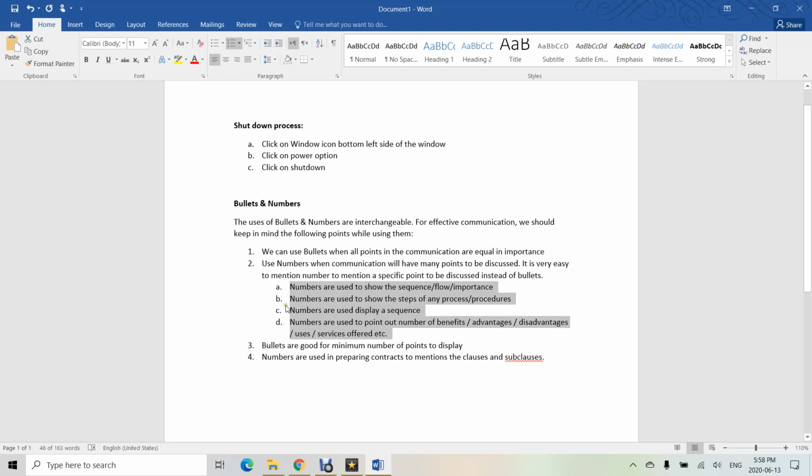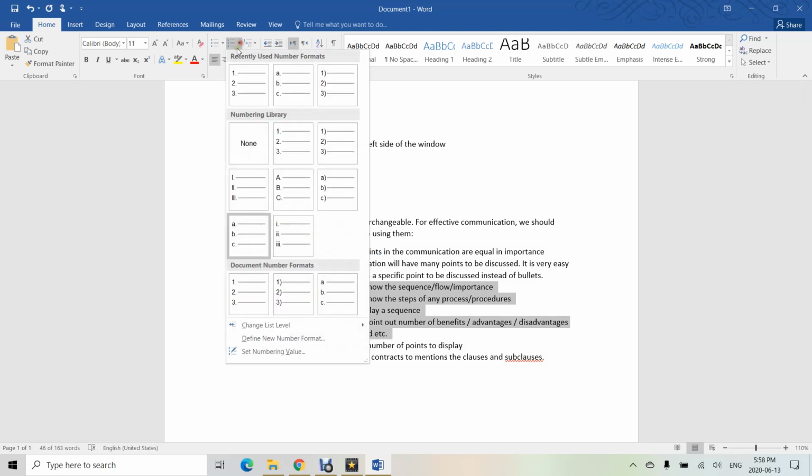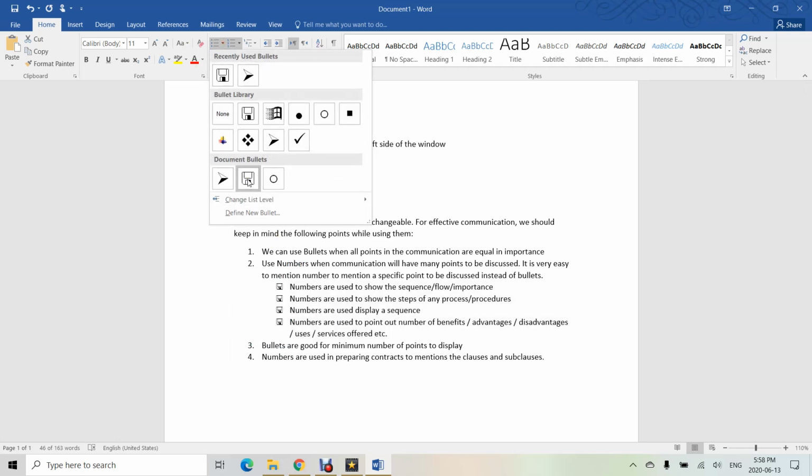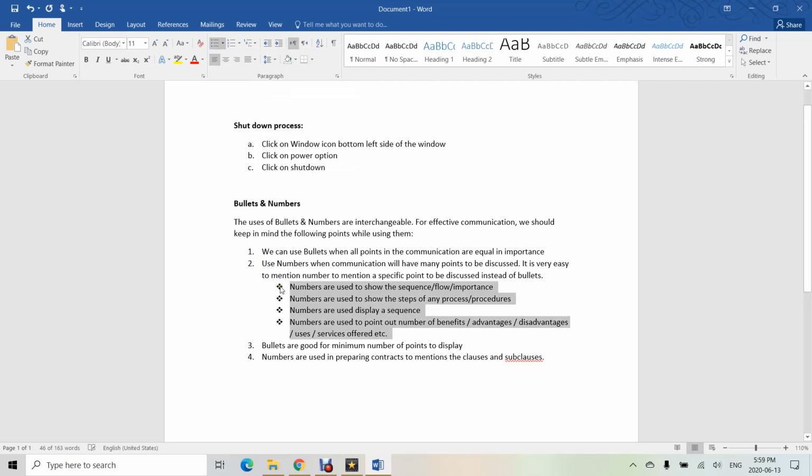In the subheading again I can change it to any number. It's not compulsory that I use the one which is automatically selected. Even I can use the bullets here, so it can be a mix and match of bullets and numbering.